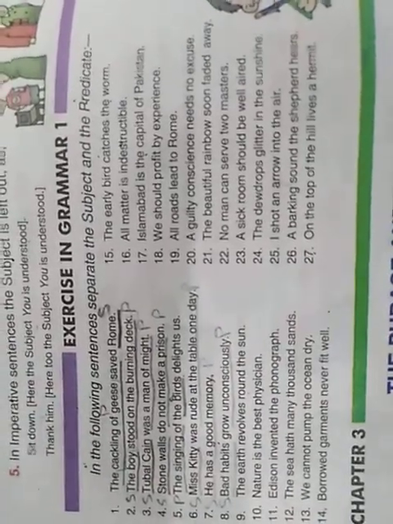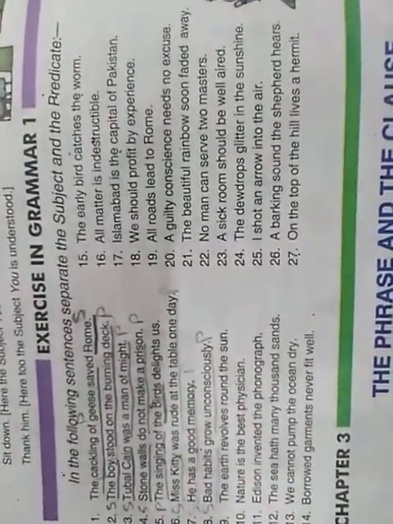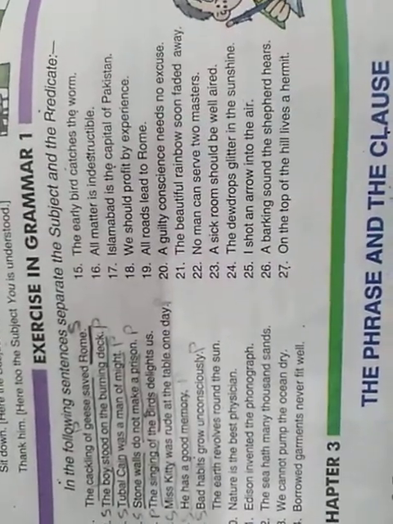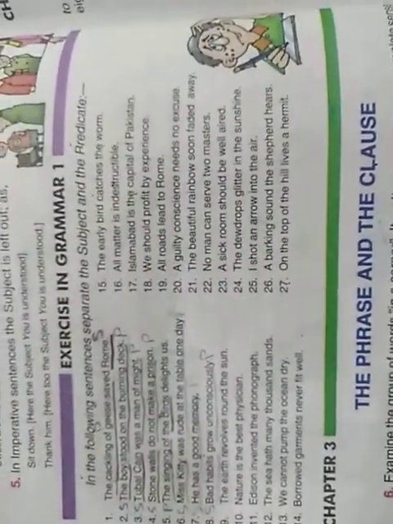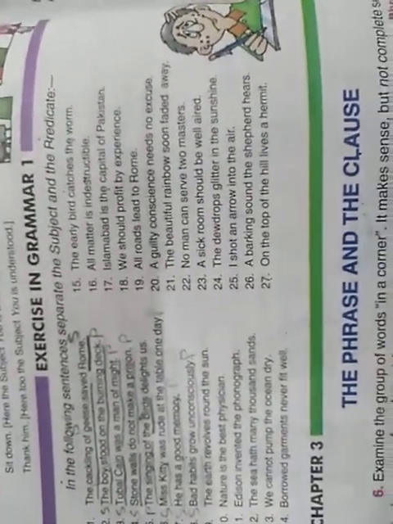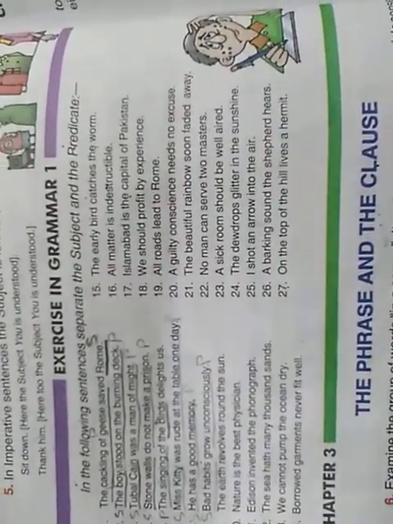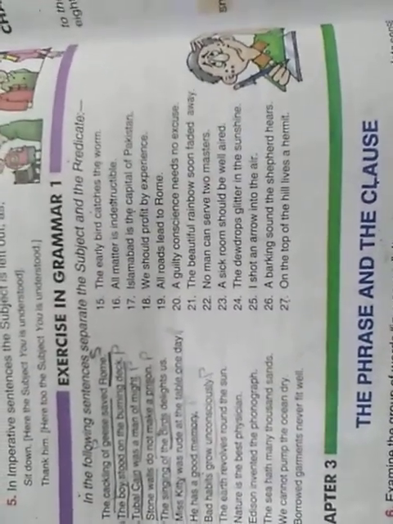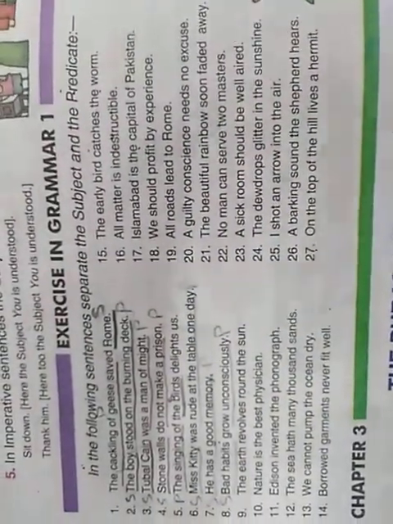What is a subject? A subject is a part of a sentence which we talk about, जिसके बारे में हम बात करते हैं, be it a person or thing. हम किसी person या thing के बारे में जब बात करते हैं, जैसे उस person का जो भी name और उस thing का जो भी name होता है, that is called subject. And when we say something about, when we predicate something about that subject, that becomes your predicate. हम उस subject के बारे में जो भी information देते हैं, उसके बारे में जो भी बात करते हैं, वो predicate होता है. So let's get started.